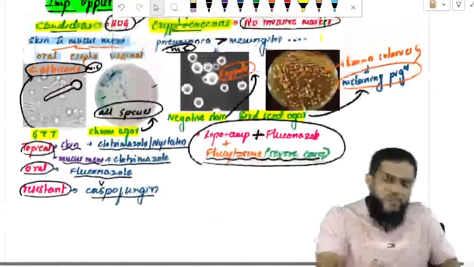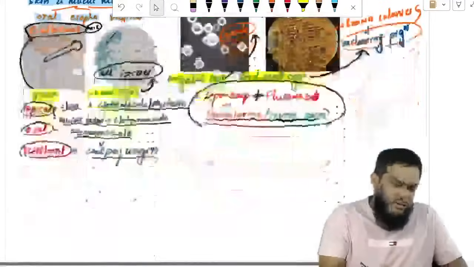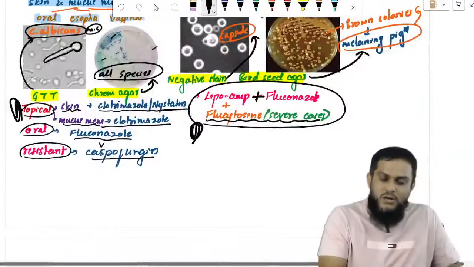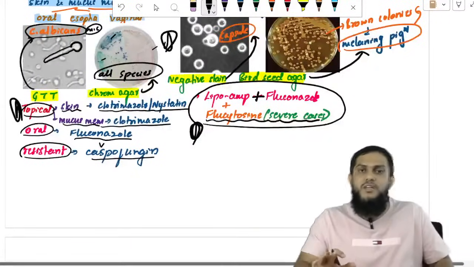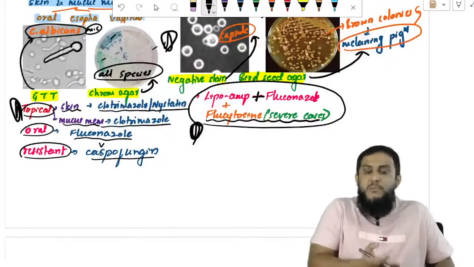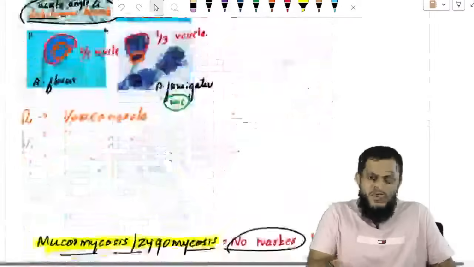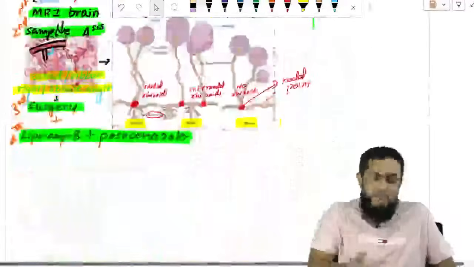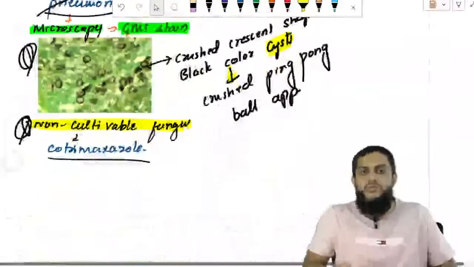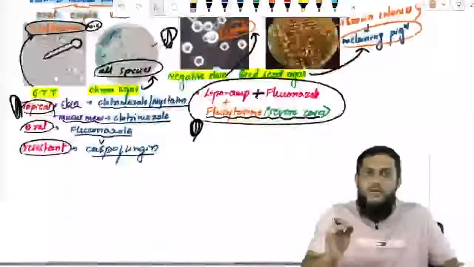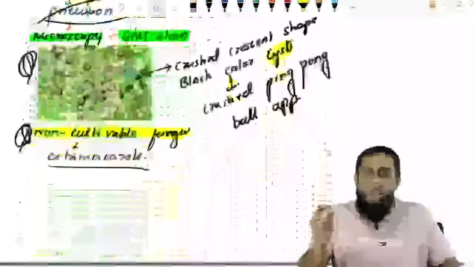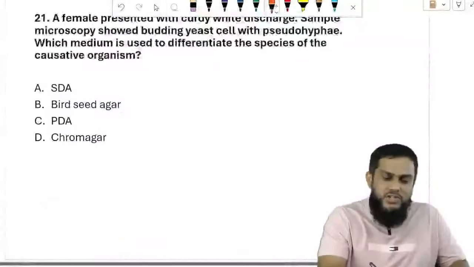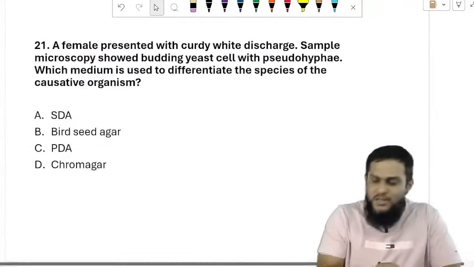And treatment is very, very important. Treatment is very, very, very important. Pictures and images are also very, very, very important. Images, treatment of candidiasis and cryptococcosis, treatment of aspergillosis, mucormycosis, and pneumocystosis. The way I have explained these is very, very important, right? Go and read this. You will come to know how easy it is. Okay, now see the questions, man. We are done with the session. See the questions, man.